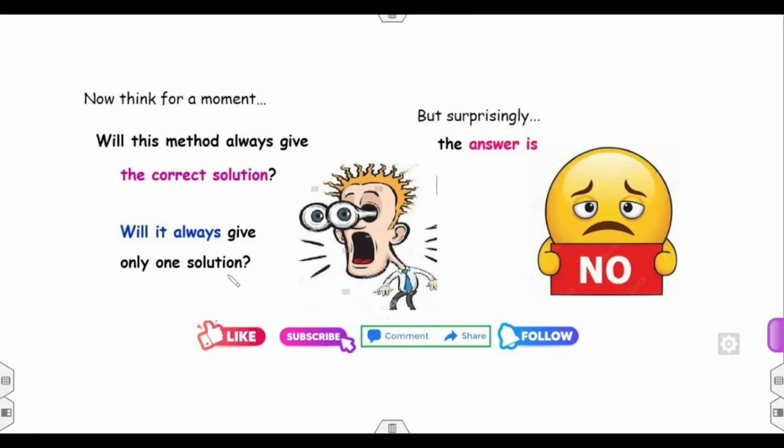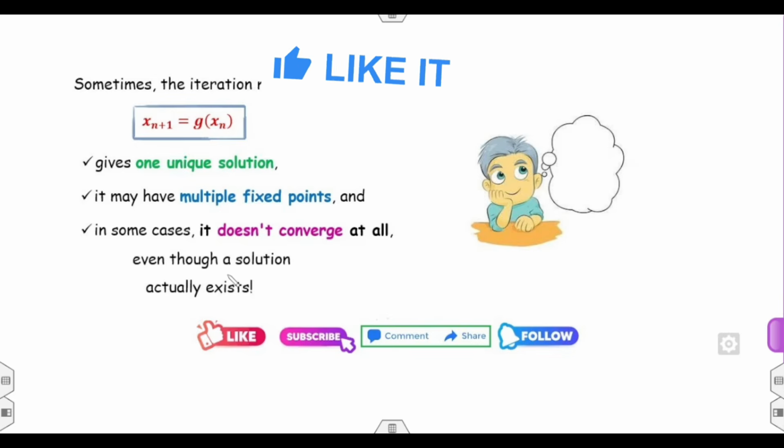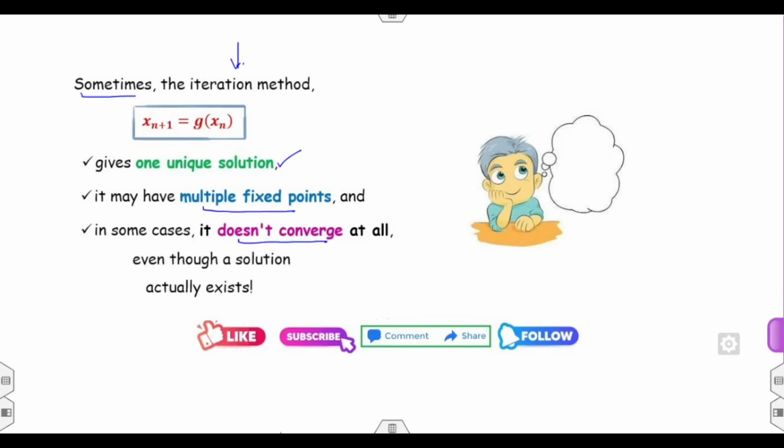Fine. अगर आपको इसका आंसर yes लग रहा है, but as I tell you the answer is no, then curiosity आपके दिमाग में जागेगी कि why it happens so. तो इसी को मैं डिटेल लेक्चर में, इस लेक्चर में आपको डिटेल में समझाऊं. Fine. So sometimes the fixed point equation method gives you the unique solution. Sometimes, not always. Sometimes it will give you multiple fixed point solutions. Sometimes it is divergent, but the original problem has a solution. Fine. मतलब original roots होता है लेकिन fixed point method diverge कर जा रहा है.